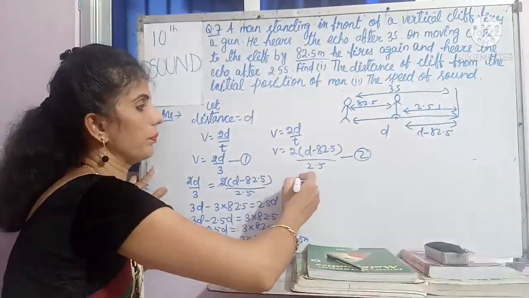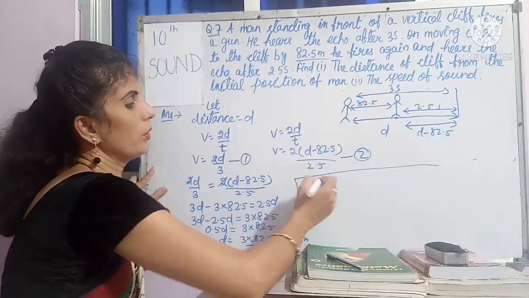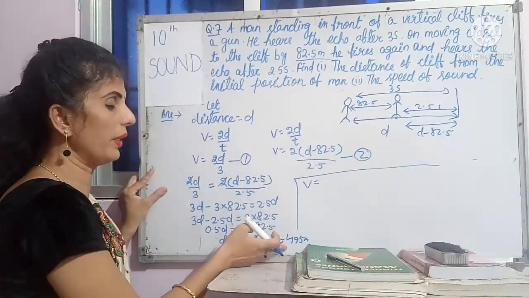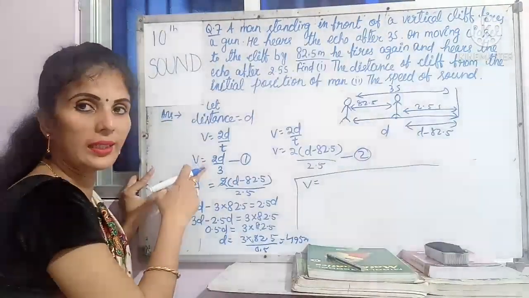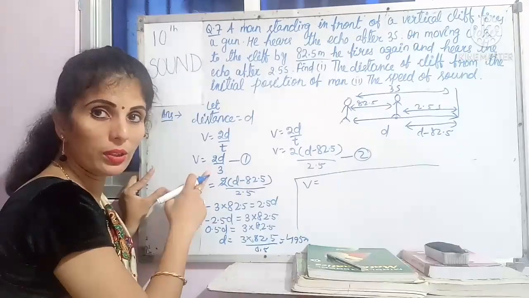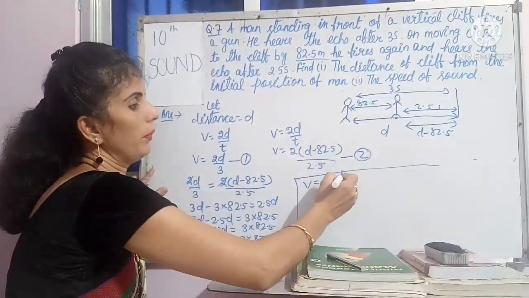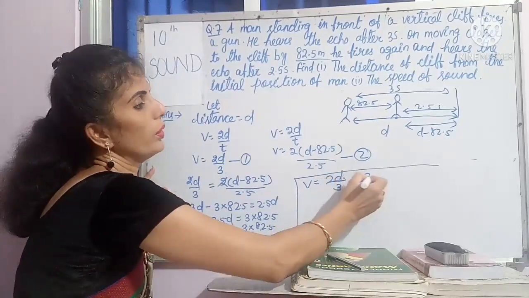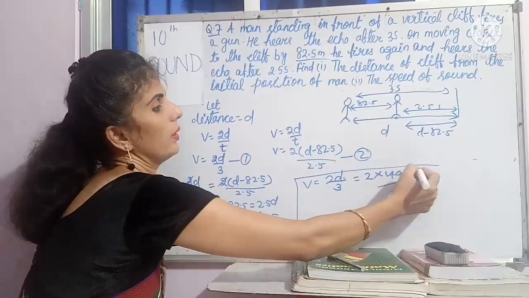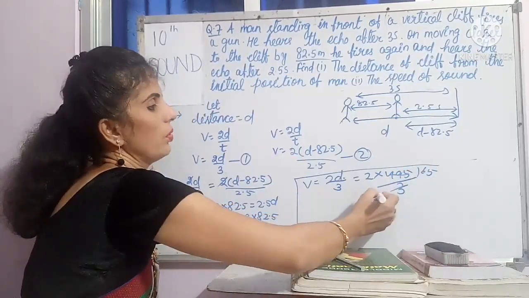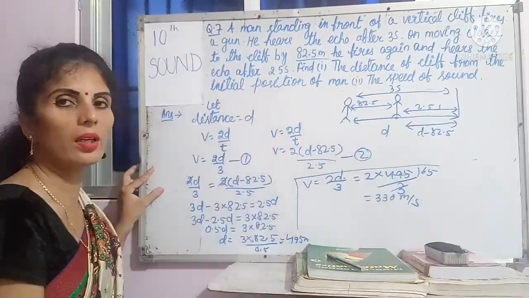After that, to go for the second bit, that is the velocity. You can put this value of D anywhere in equation 2 or in equation 1, but I think it is easy to put the value in equation 1 because the formula is simple. So V is equal to 2D divided by 3. So 2 into 495 divided by 3. So you will get here 165. Now it is 330 meter per second. So this is the answer of your first bit and the second bit.